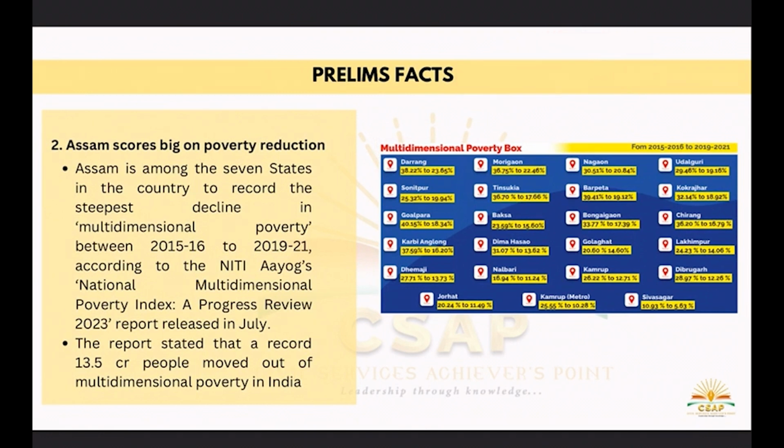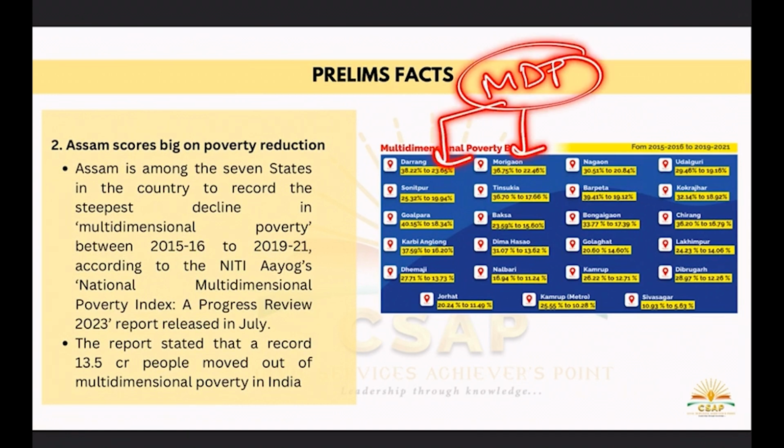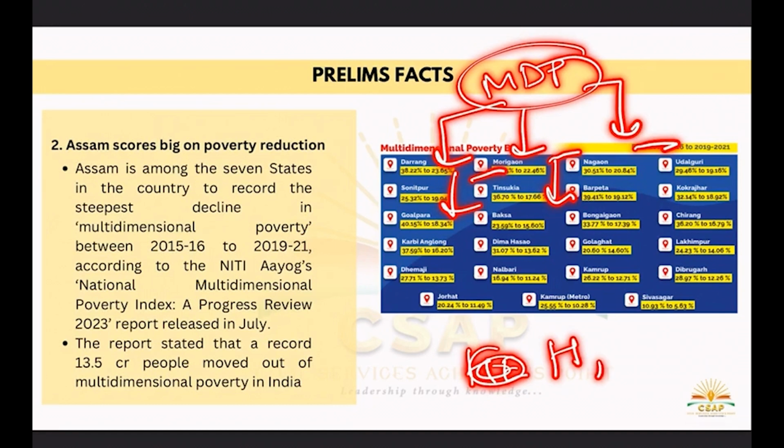This is an important criterion for how we define MDP. You can also say how many dimensions we use to measure MDP. There are three dimensions through which we measure MDP. I have given you a hint: tell me the full form. H is one, E is one and SOL is one. Tell me what each stands for.